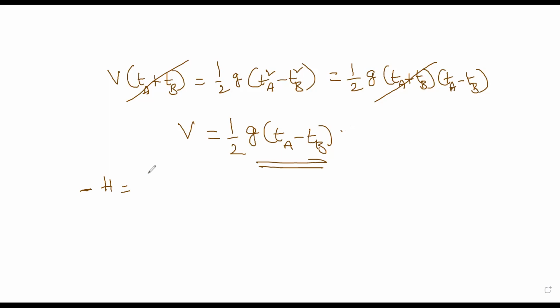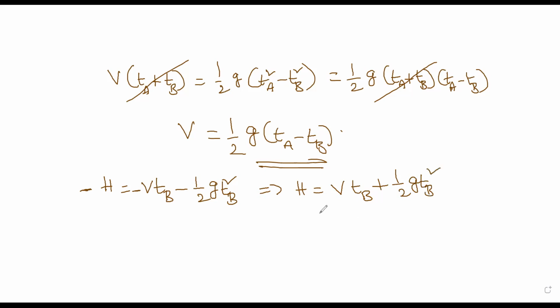So the down throw equation I will take in the TB condition. So I will put H is equal to V into TB plus half GTB square.